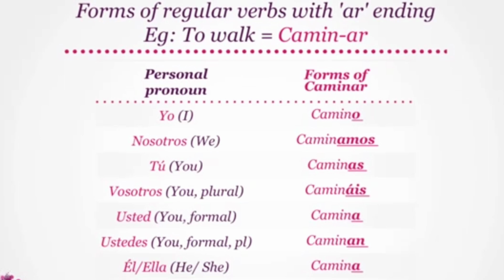Camina. And for ustedes, which is the formal and plural form of you, we use caminan. With él or ella, which means he or she, caminar changes to camina. And lastly, for ellos or ellas, which means they, the form is caminan.